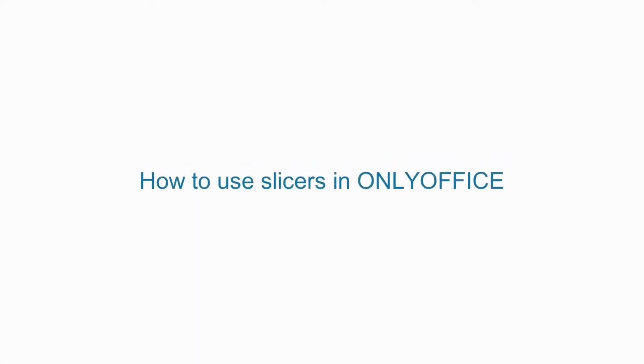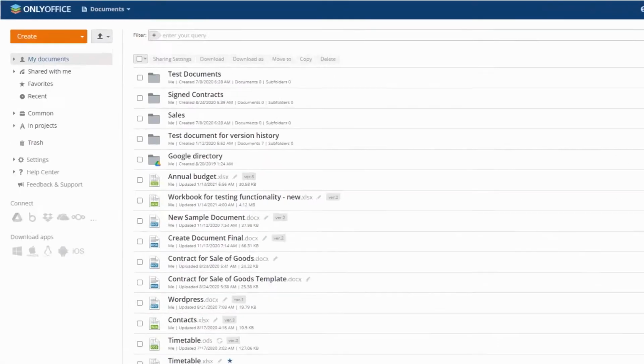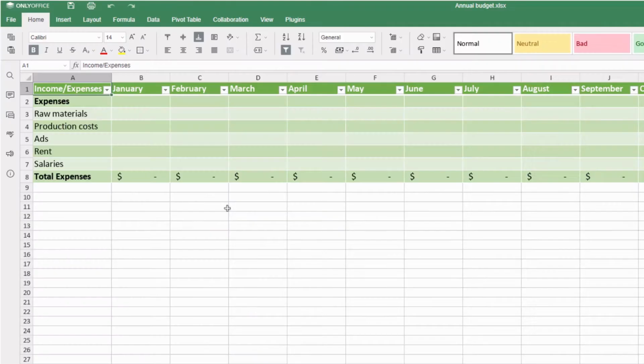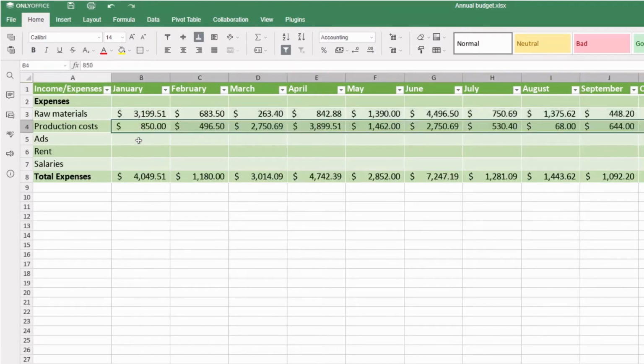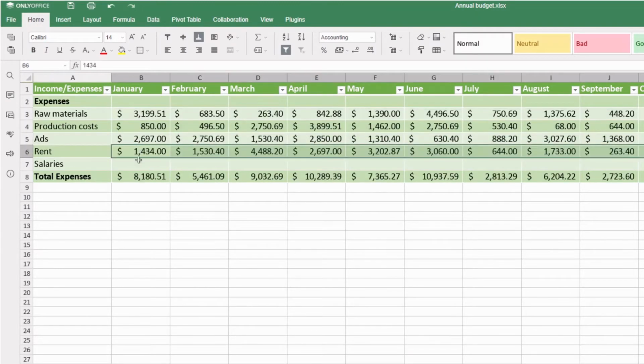There are many ways to filter spreadsheet data in ONLYOFFICE. One of them is slicers for viewing values in your formatted table. Imagine you plan an annual budget. For every month, you calculate all expenses, such as raw materials, production cost, ads, rent, salaries, and so on.